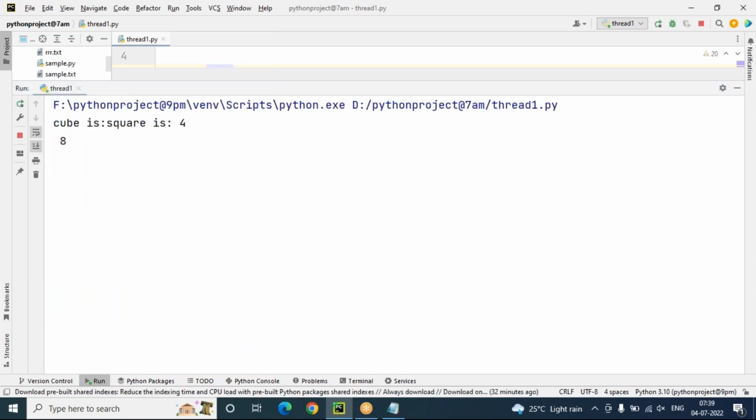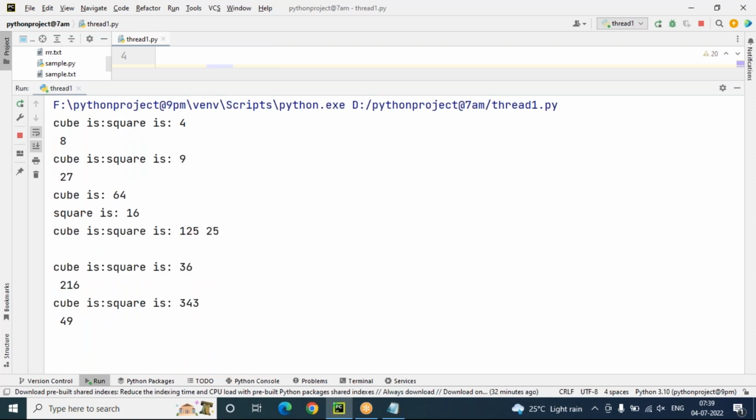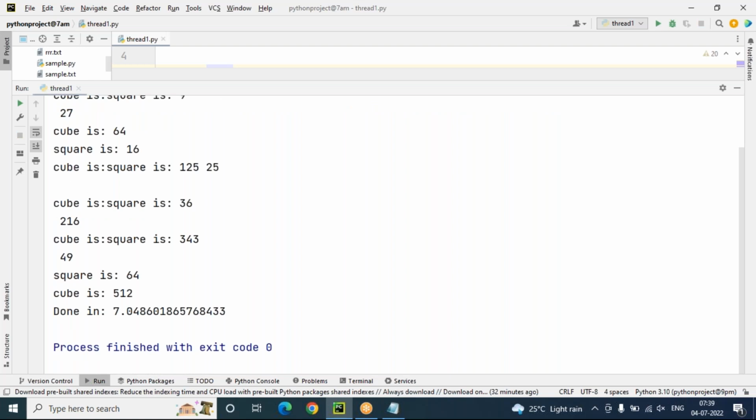Now once again you can see the cube and square output like this. But look at the output here. The output is not in regular format. It's a very common thing in multi-threading programs, because multiple threads run in parallel, so you cannot expect the exact output. That is common, but we can make the output regular also by using some techniques called synchronization techniques. We'll discuss in our upcoming sessions how to synchronize the threads and arrange the output properly. This example is just for showing the difference between single-thread programs and multi-thread programs.